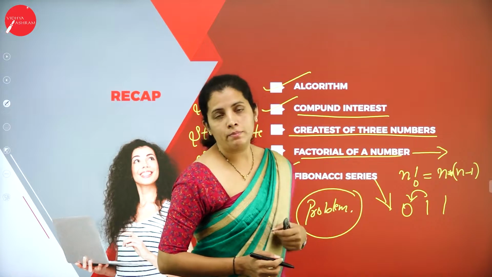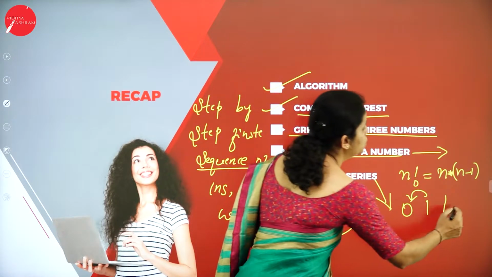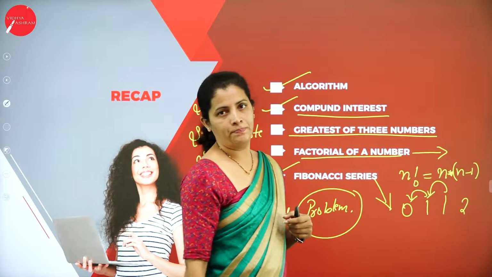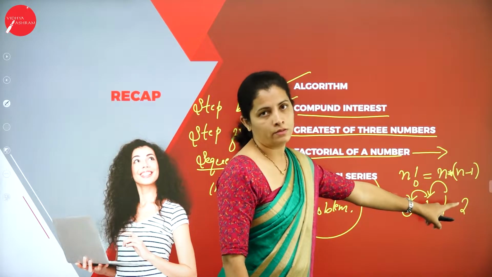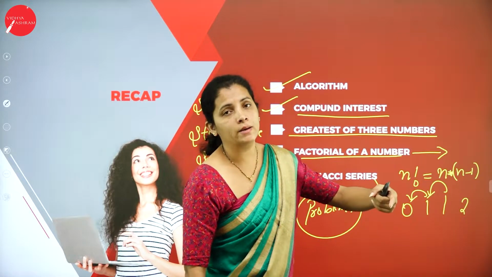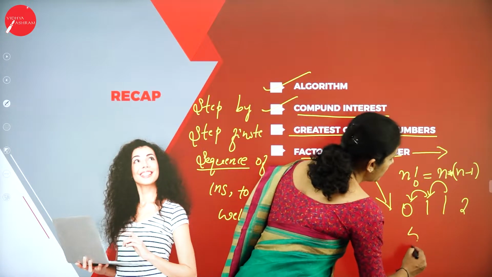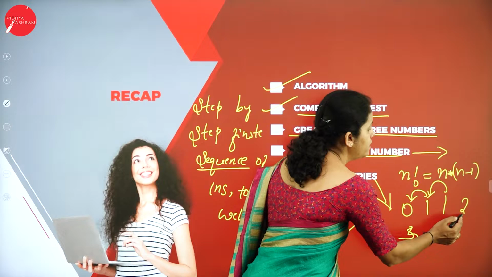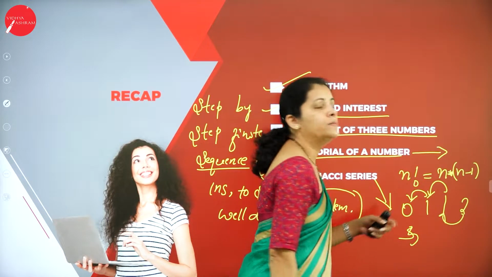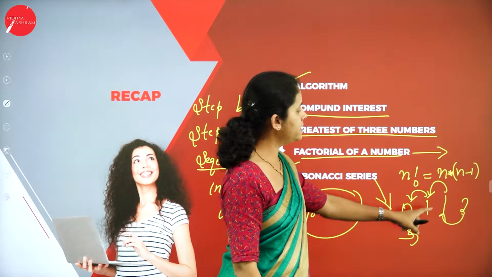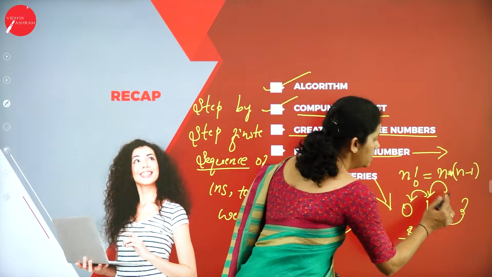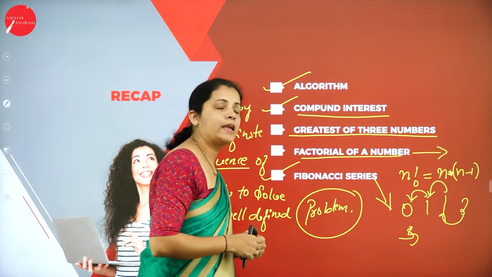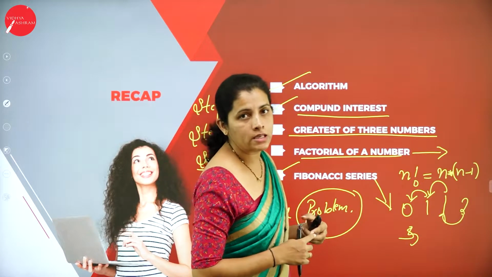Suppose if I want to get my fourth number, I'm going to add my previous two numbers. So I'm going to get the fourth number. Suppose if I want to get my fifth number, what I will do? I'm going to add the previous two numbers, that is 1 plus 2, it is 3. So this is the way I can generate Fibonacci series.